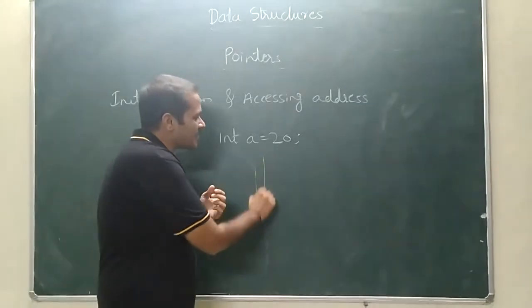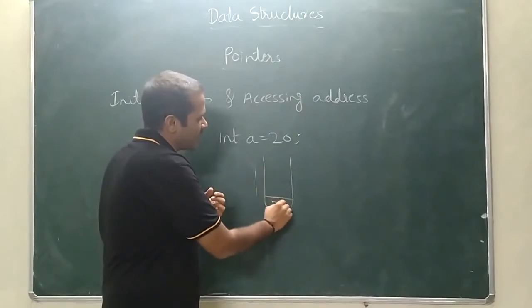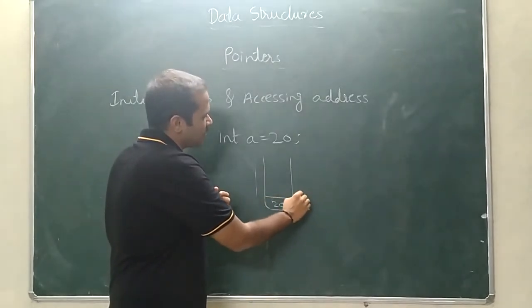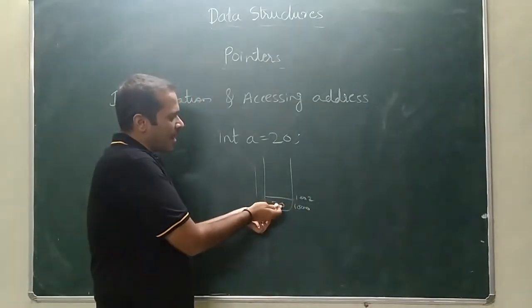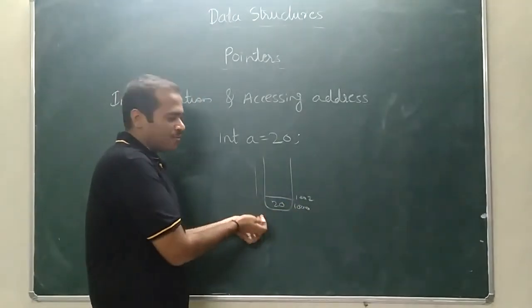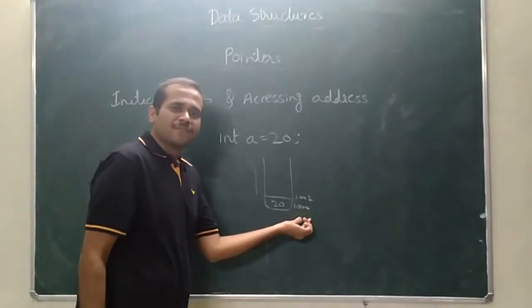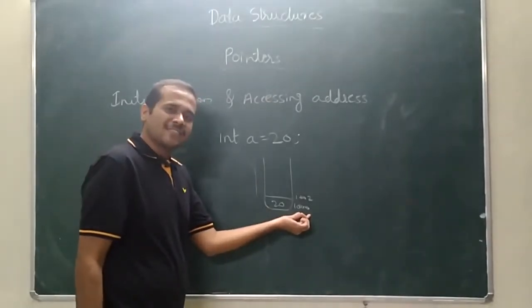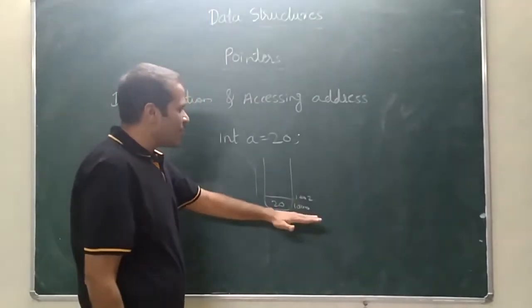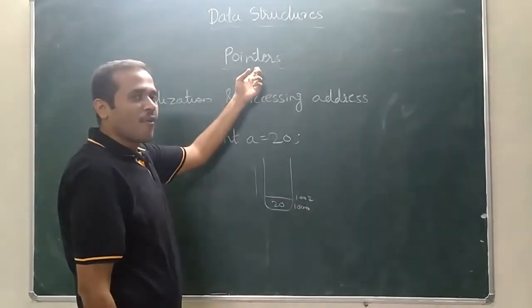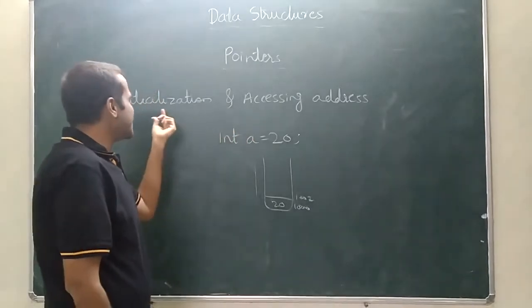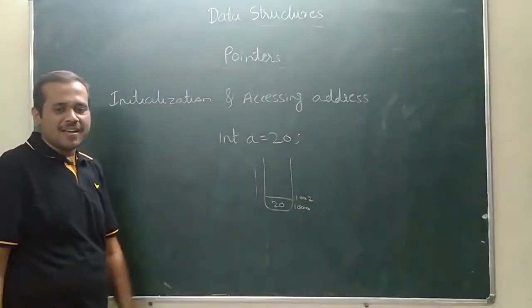So what about the address? I am storing 20 here, and this is the address, 1002, correct? This is the value and we can access this value. So what about this address? Have we accessed this? No, not yet. So we'll see how it can be accessed today using pointers. That is the concept, initialization and accessing the address.